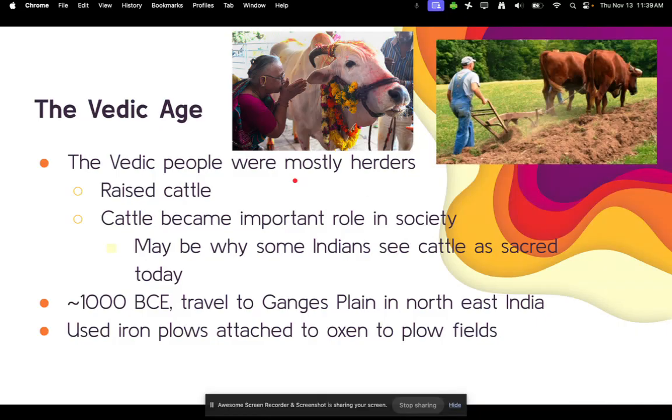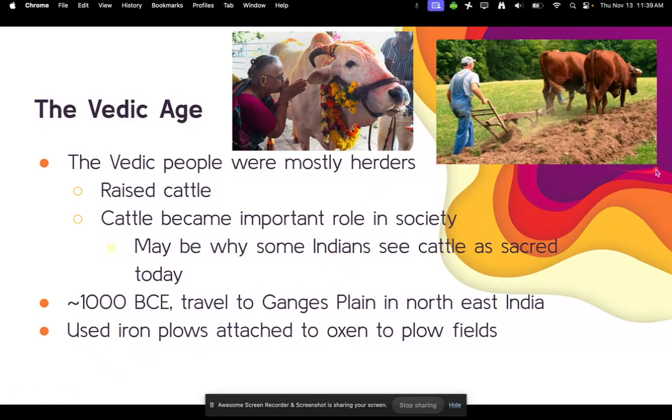The Vedic people were mostly herders, so they liked to raise a lot of cattle. Cattle became a very important role in society, and it may be why some Indians see cattle as sacred today. At about 1000 BCE, they would then travel to the Ganges Plain in northeast India. There, they would do a lot of farming by using iron plows attached to oxen to plow fields.